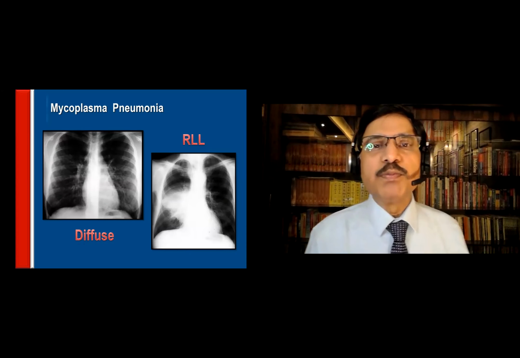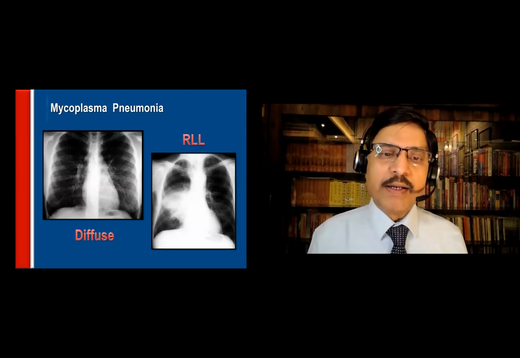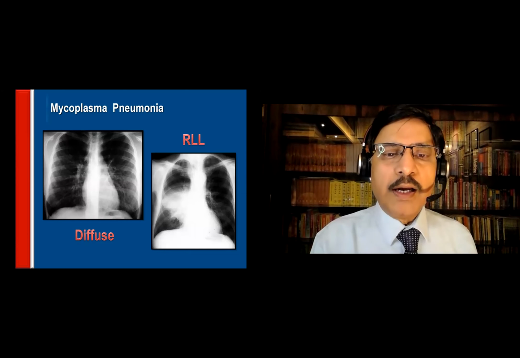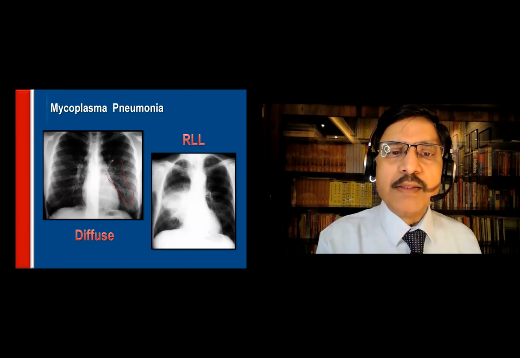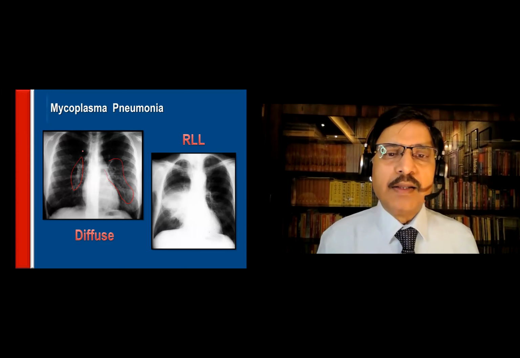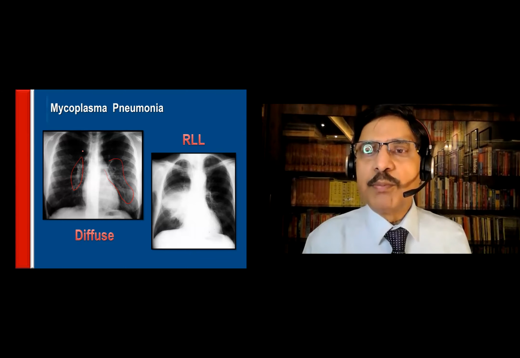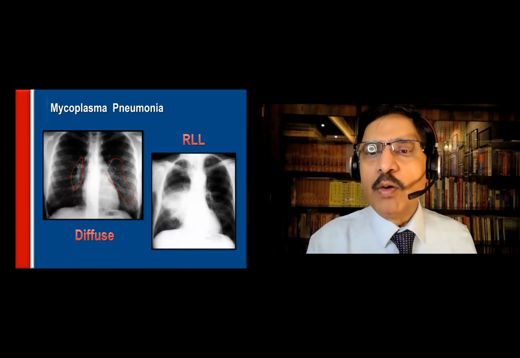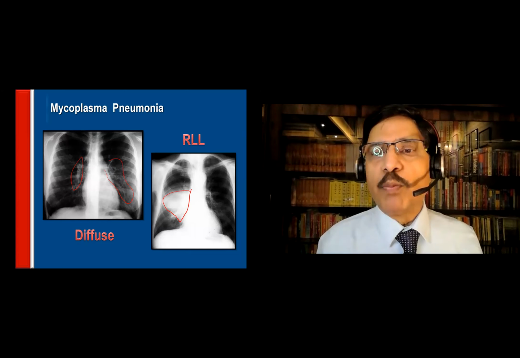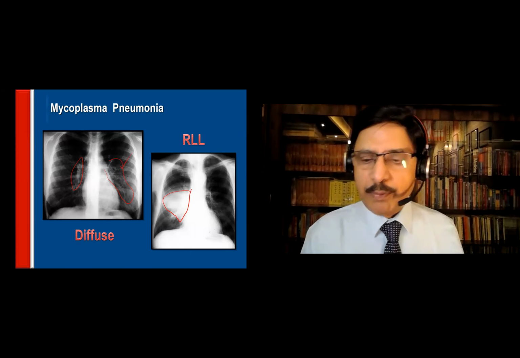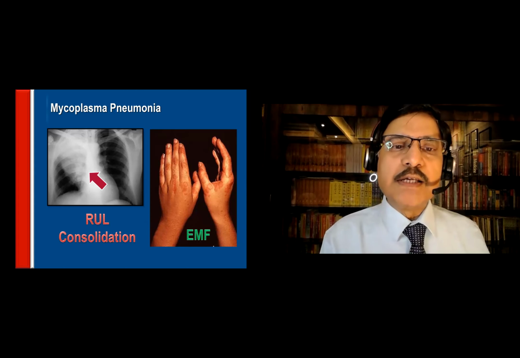Then mycoplasma pneumonia, chlamydia, mycoplasma, legionella, viruses, they cause atypical pneumonia. So where the picture doesn't look very dangerous or very catchy, and they have pneumonia, this is called walking pneumonia, as I told you. So sometimes you have right lower lobe involvement here. So that is again a pneumonic pattern of mycoplasma. Mycoplasma, usually it will be like that. Now the mycoplasma pneumonia may have skin changes also.